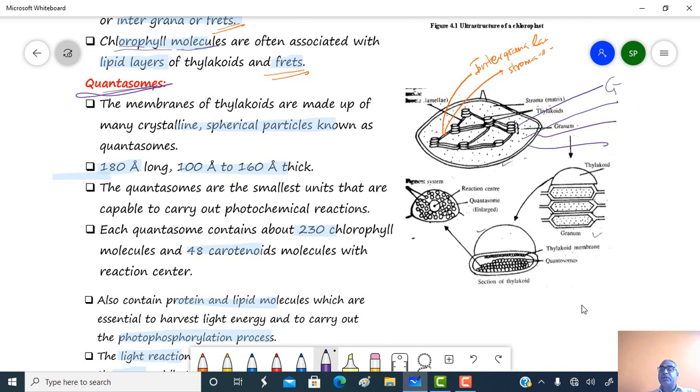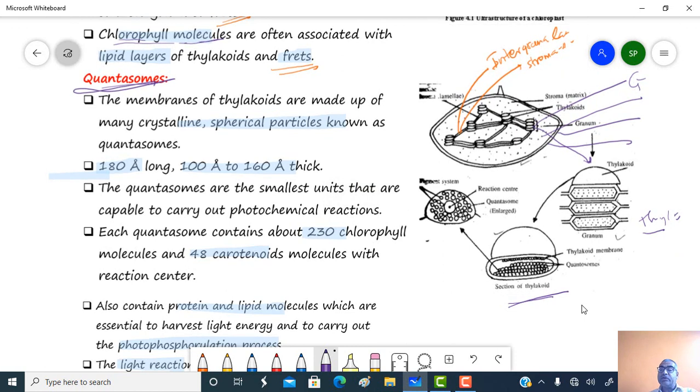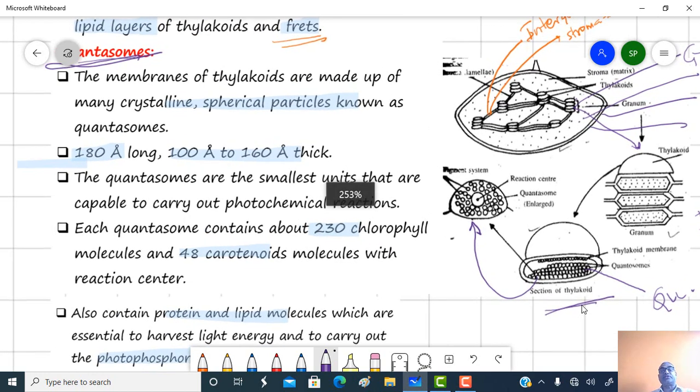This simple granum will look just like this. These are the thylakoids, okay, and this is a single thylakoid, a section of a thylakoid. Inside the thylakoid, one will observe the quantasomes, and if you see a single quantasome, then it will appear like this.